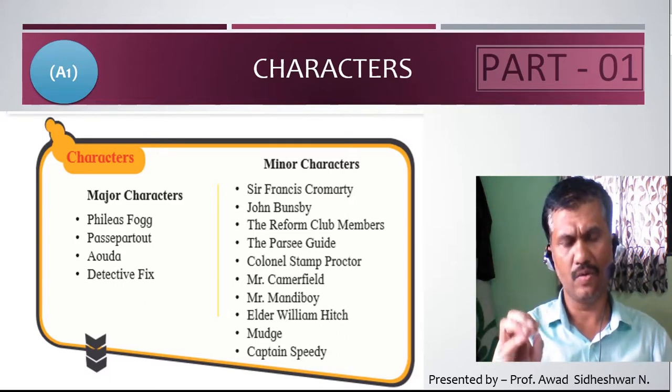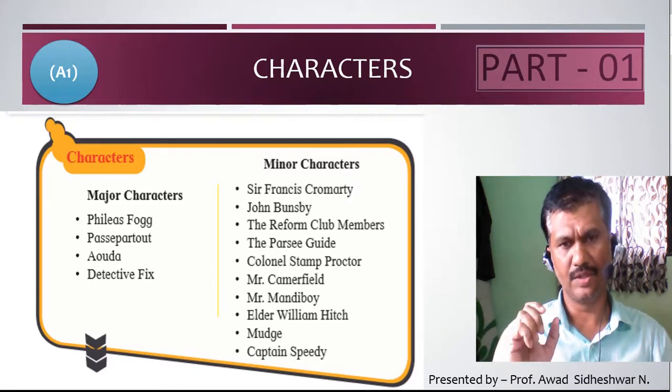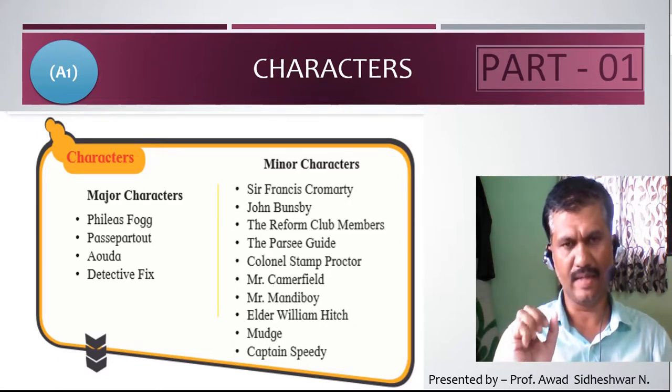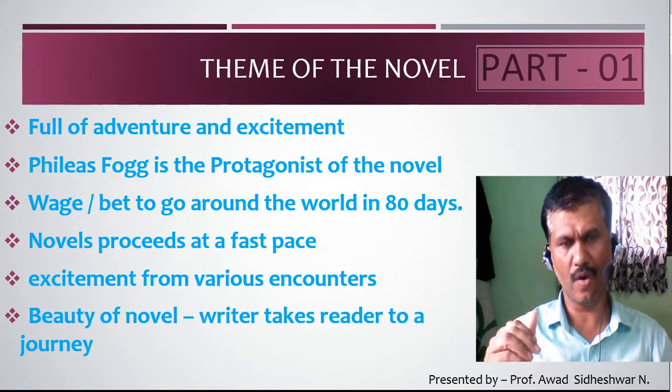There are also minor characters who play an important role, so we should know about them too. Sir Francis Cromarty, John Bunsby, the Reform Club members, the Parsi Guide, Colonel Stamp Proctor, Mr. Camerfield, Mr. Mandyboy, Elder William Hitch, Mudge, and the last character, Captain Speedy. So these are the different characters which are present in the novel. Then, before learning the novel, today we also have to see the theme of the novel.